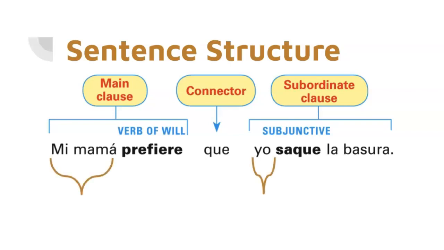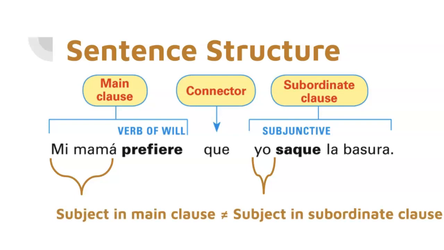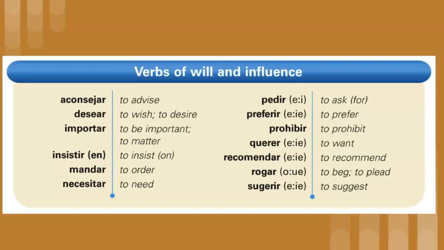Notice that your two subjects in each of the clauses are different. In your main clause, your subject is mi mamá, whereas in the subordinate clause, the subject is yo. With this structure that we're learning about today, this is a really important rule that you'll want to make sure you jot down in your notes, that the subject in the main clause cannot be the same as the subject in your subordinate clause. Otherwise, it wouldn't technically be a subjunctive. And we'll get a little bit more into that later.